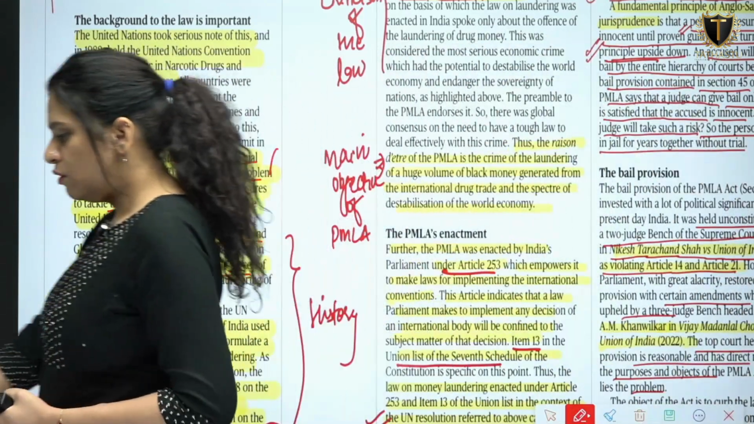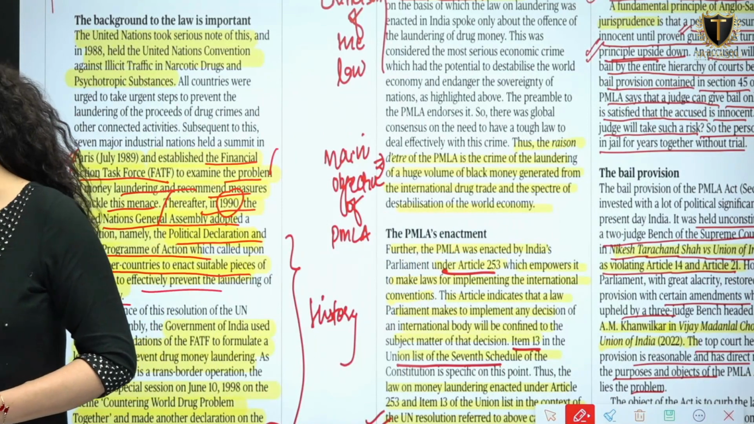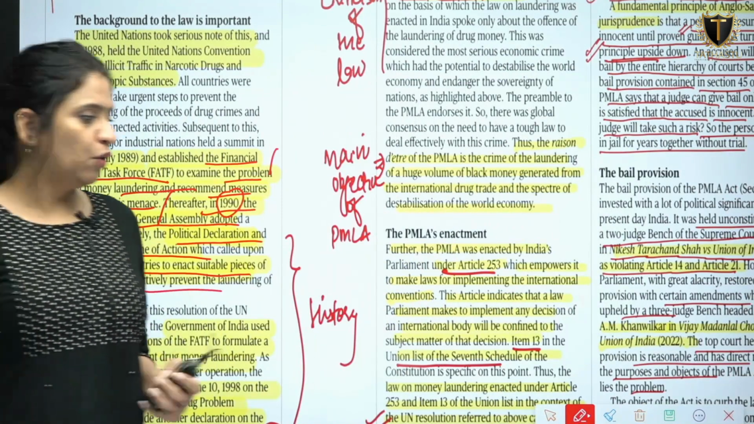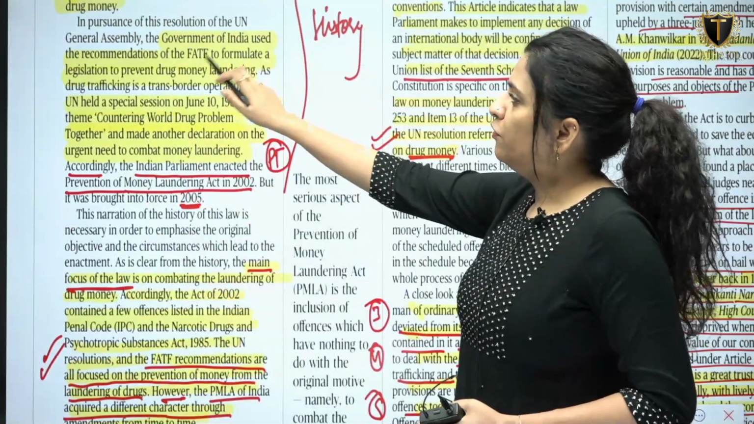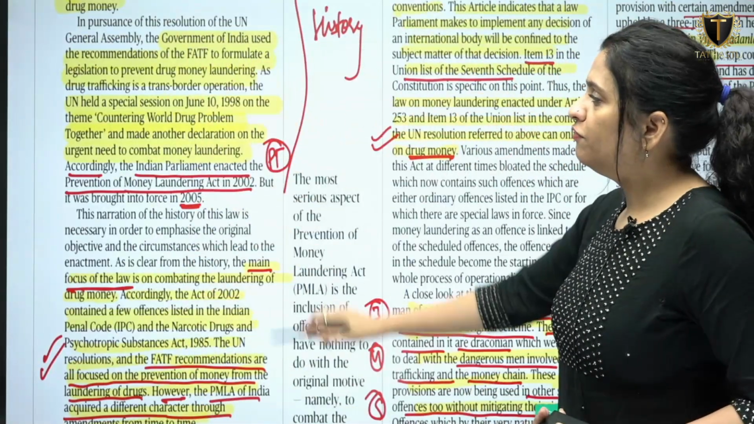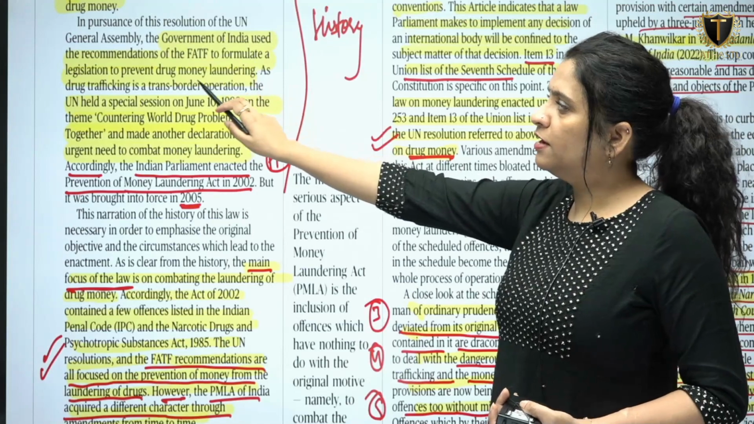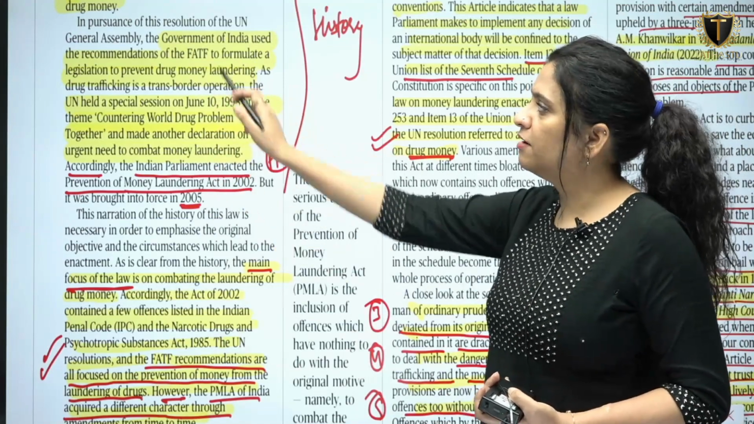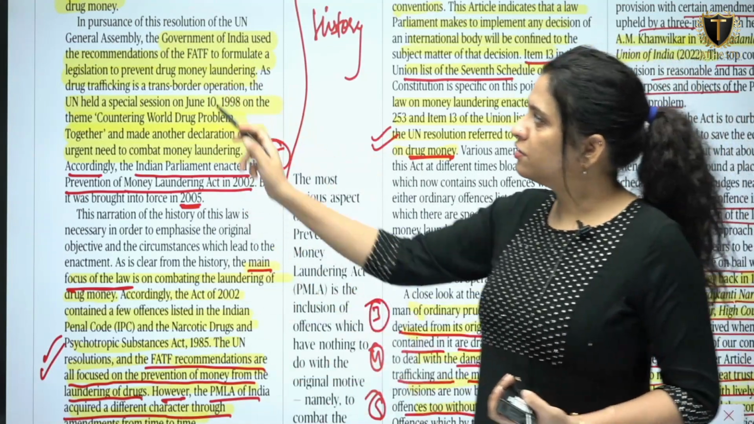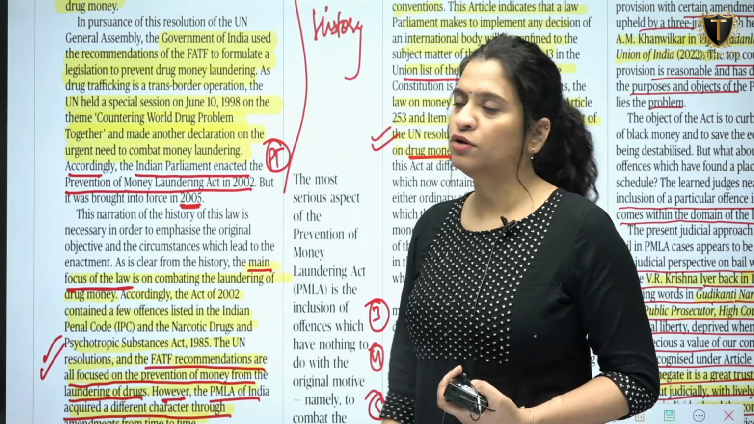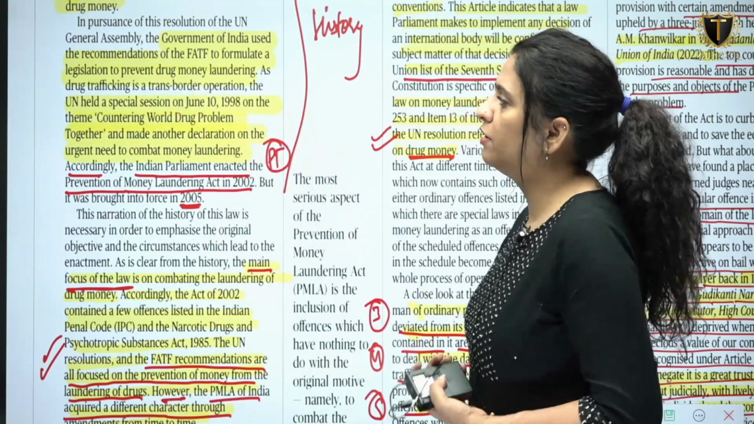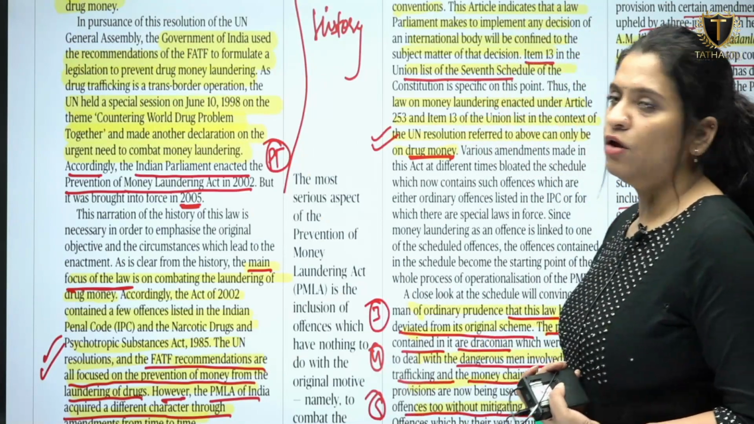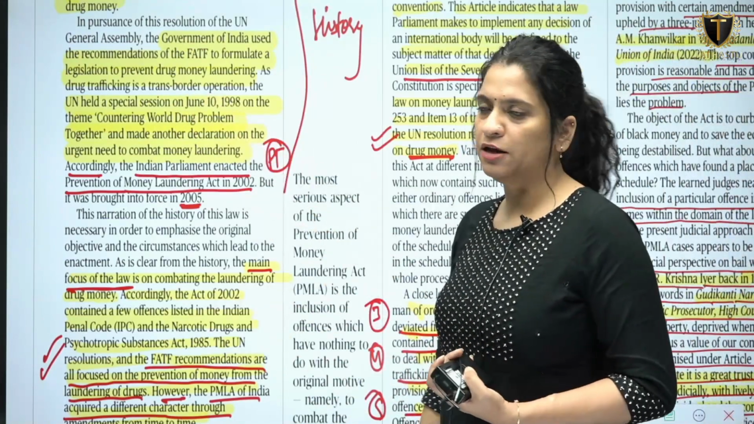Okay? So, the next point that is important for us, which we are going to read now, is this one. The Government of India used the recommendation of the Financial Action Task Force to formulate a legislation to prevent drug money laundering. So, based on the Financial Action Task Force recommendation, India started to bring its own legislation related to drug money laundering.